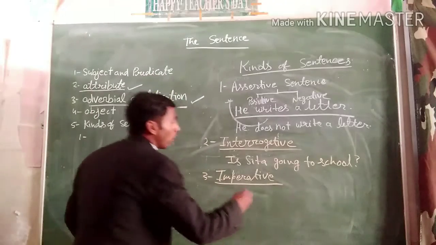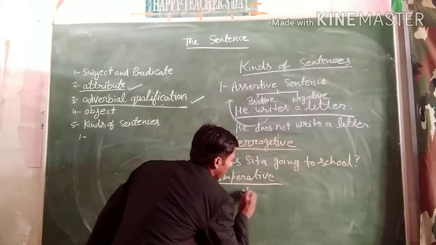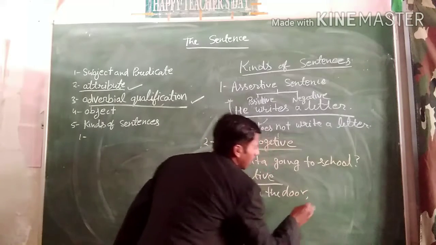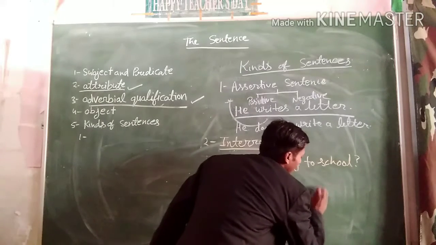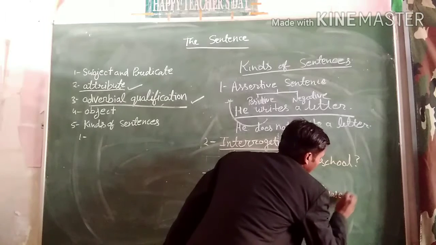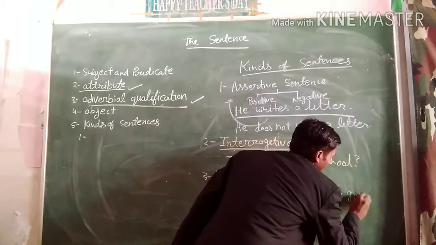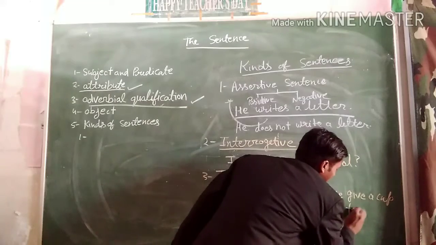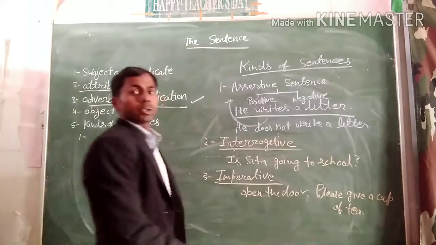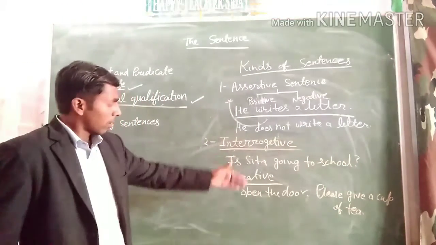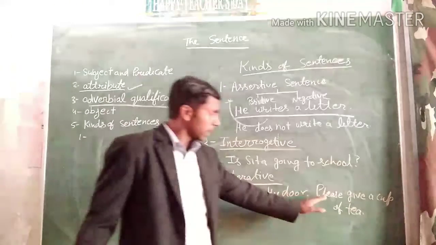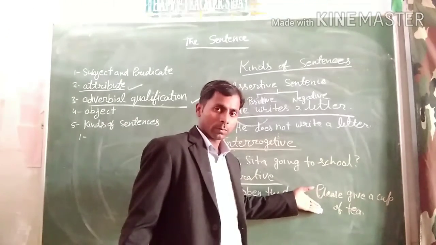For example, open the door. Please give me a cup of tea. So you can see that here, open the door is a command, okay, and in this sentence someone requests you.